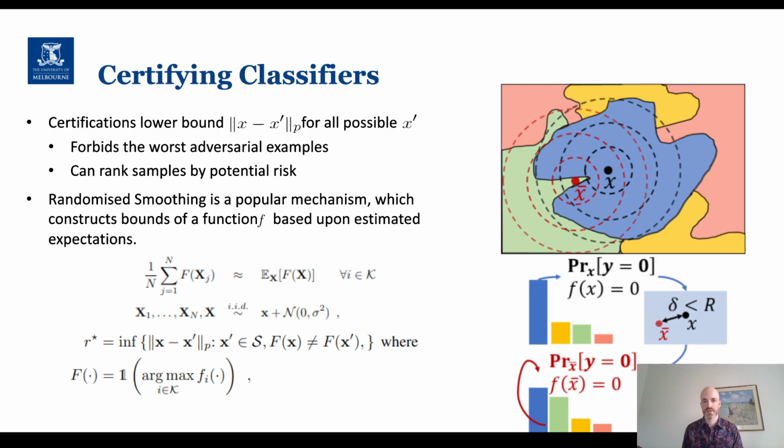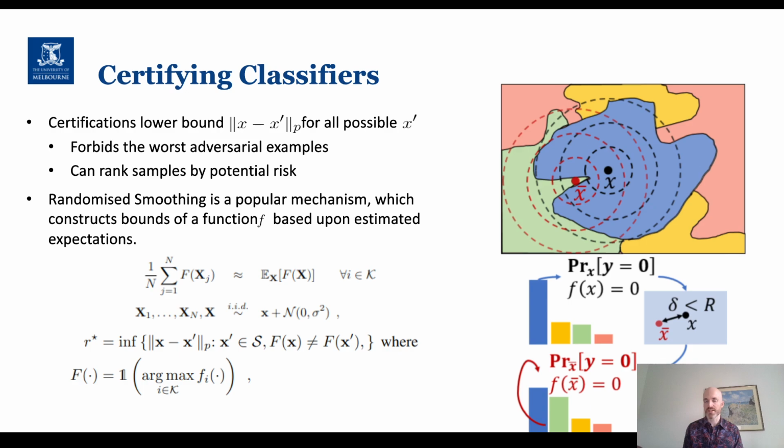Now, many mechanisms exist for constructing these certifications, but one of the most common is known as randomized smoothing, which constructs bounds on the behavior of a function f based upon estimated expectations that are constructed using a Monte Carlo mechanism with noise drawn from the normal distribution.